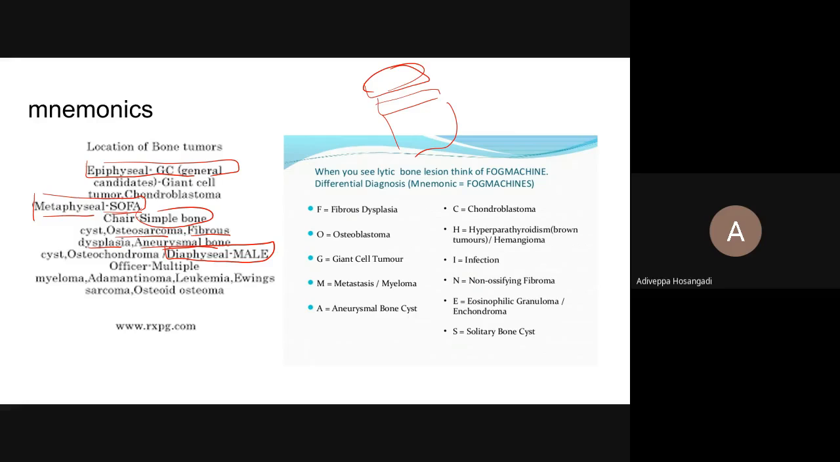Diaphyseal: multiple myeloma, Ewing sarcoma is more common, osteoid osteoma, adamantinoma, and leukemia. Please remember these mnemonics. I find it very, very useful. I have seen many people using this mnemonic.